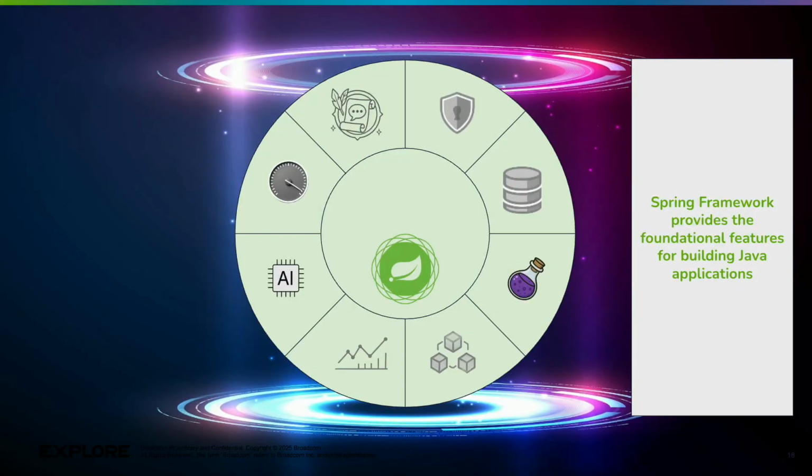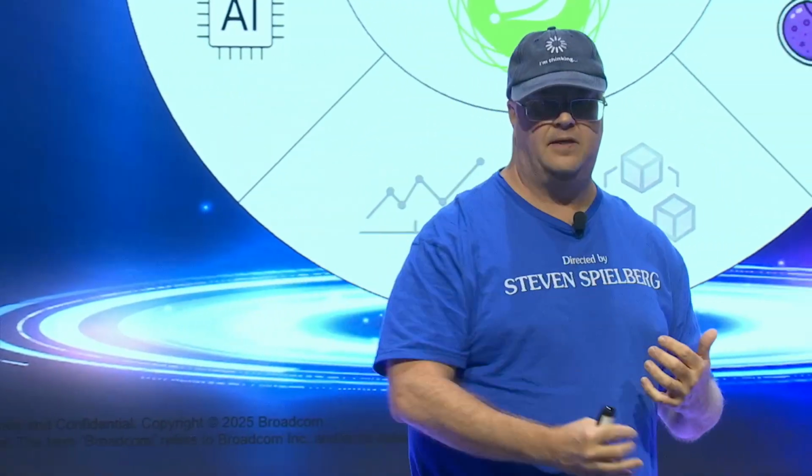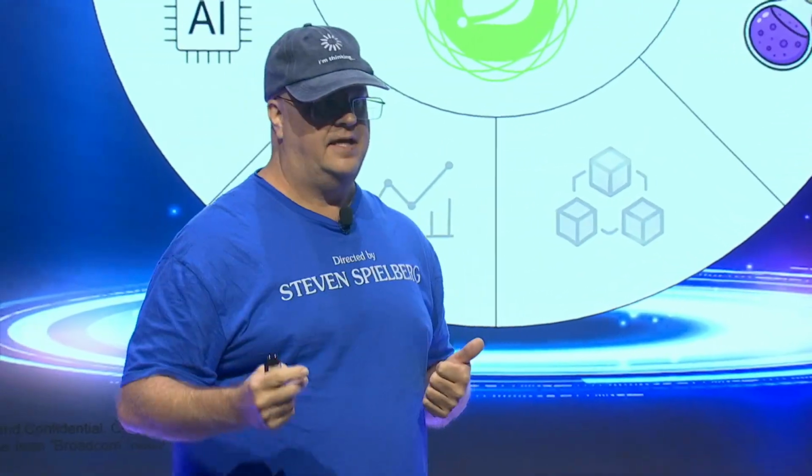The Spring Framework is the 23-year-old component of Spring. It is the foundation for all the projects we're going to talk about and all the Spring applications in the world. What does the Spring Framework do? It provides the tools that we need to build an application. Things like dependency injection, eventing, type conversion. When we talk about data, we're talking about JPA, JDBC, transaction support. It also provides libraries and tools to simplify your testing.